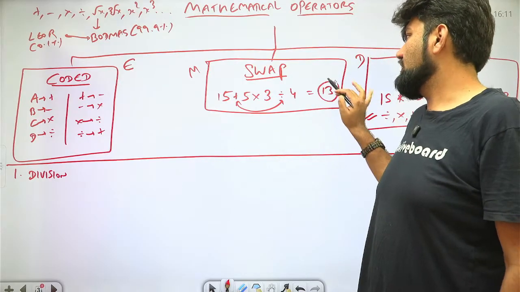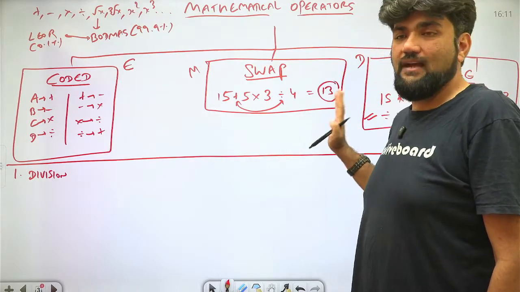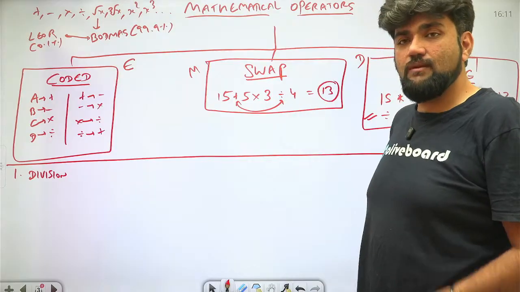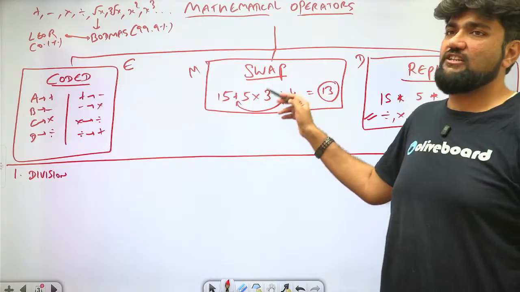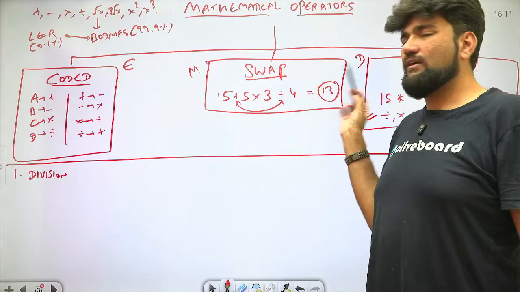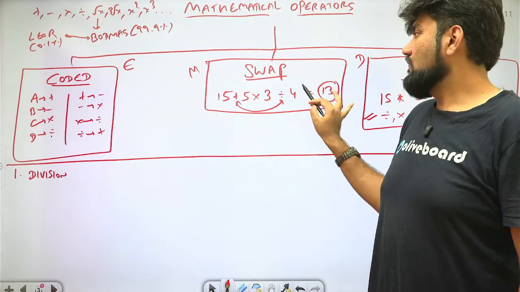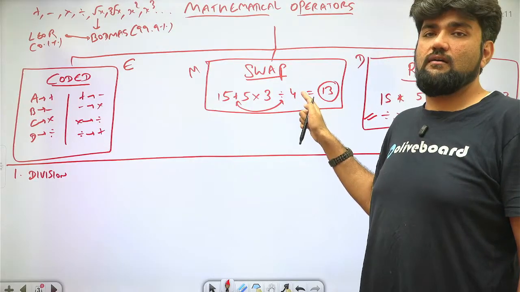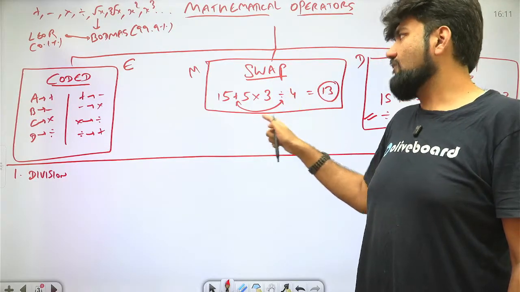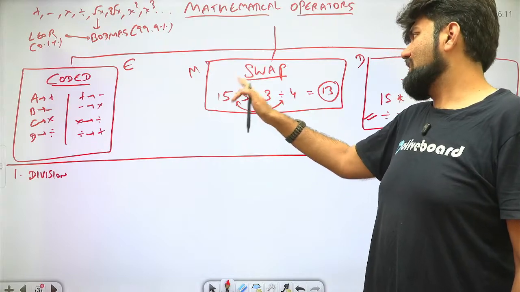So here we have 13. My answer has to be an integer. That means the division sign has to be between 2 numbers which are divisible by each other. Otherwise 3 divided by 4 is a fraction. This is never going to yield an integer in the end. So this will give me a hint that the divide sign has to go from here. It is not in the right place. Then I will have to check where it will go. I will put it there, solve it and get my answer.